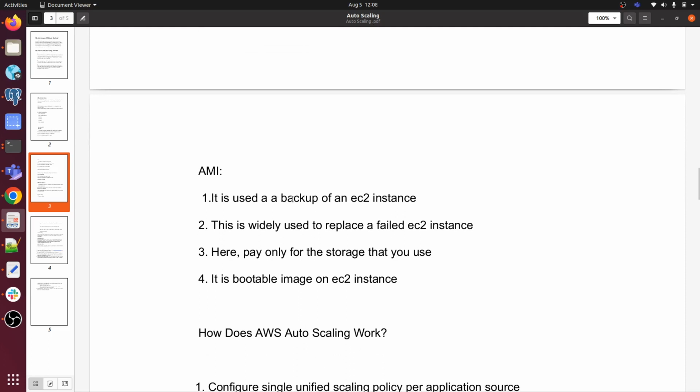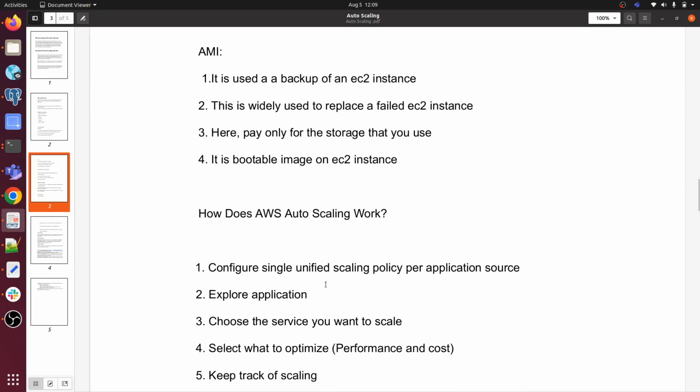AMI is used as a backup of the EC2 instance. It is widely used to replace a failed EC2 instance. Here you pay only for the storage that you use. It is a bootable image on the EC2 instance. So how does AWS auto scaling work?